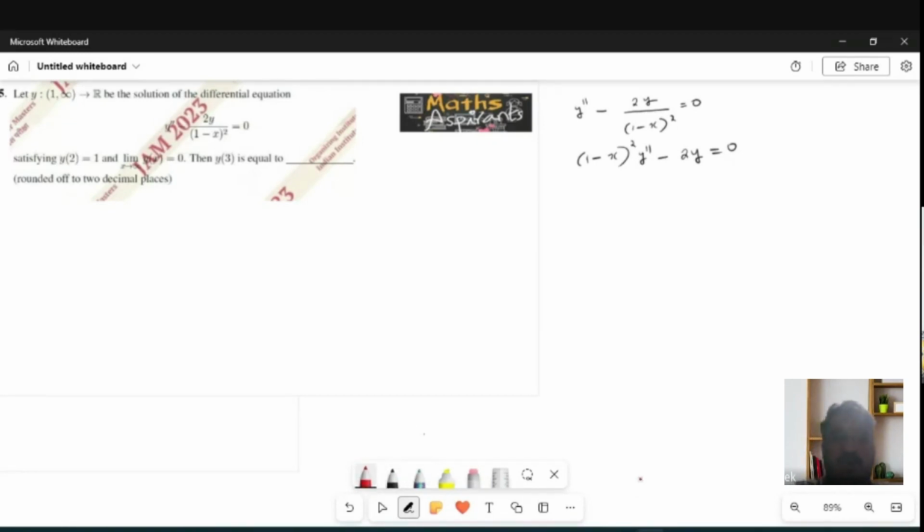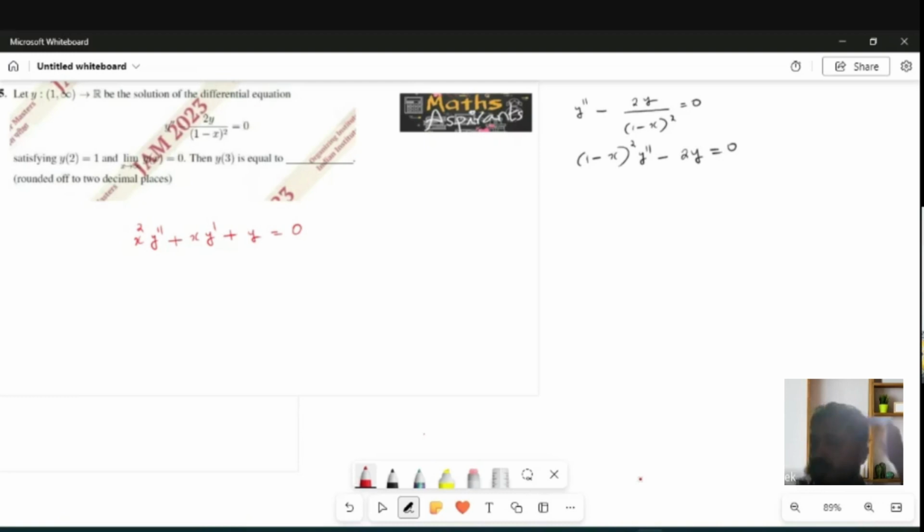Generally, Cauchy-Euler equation will come like this: x square y double dash plus x y dash plus y is equal to 0.